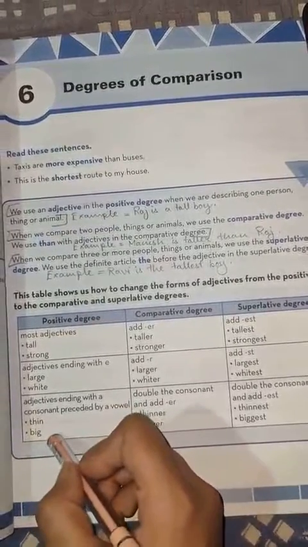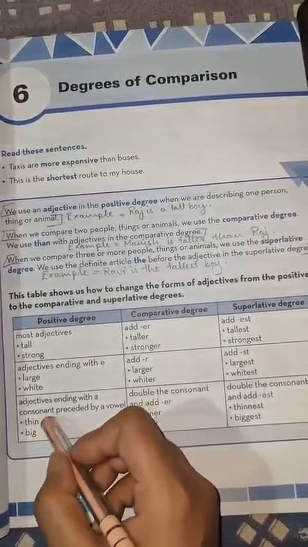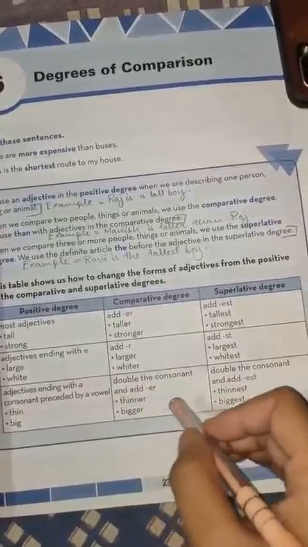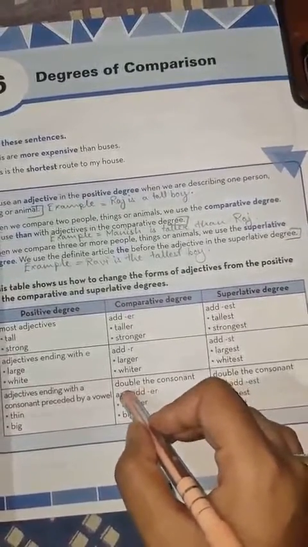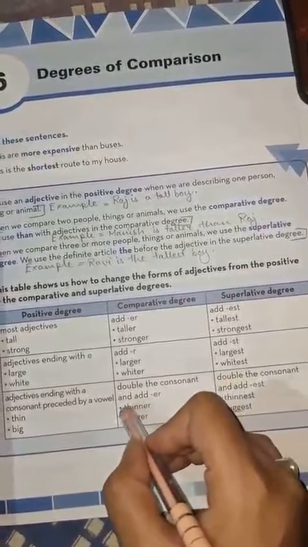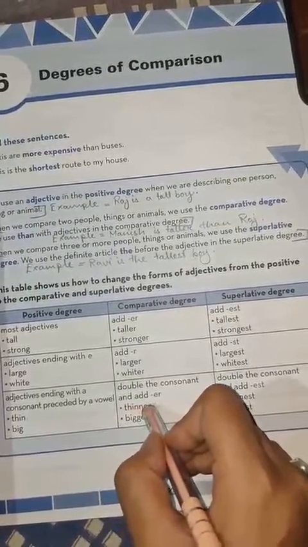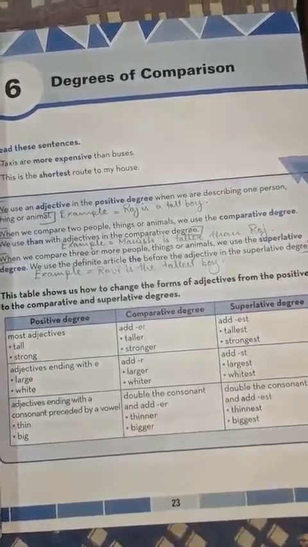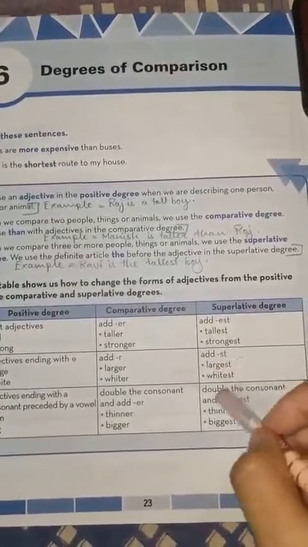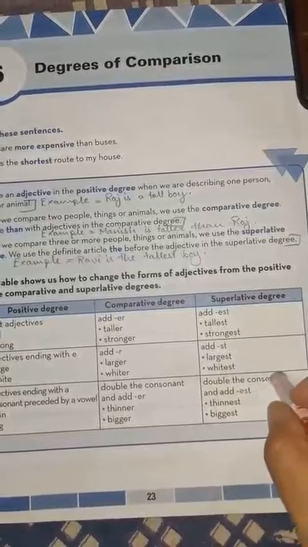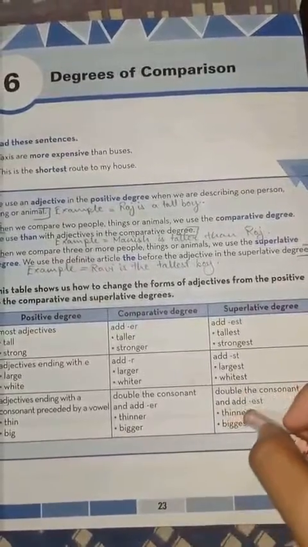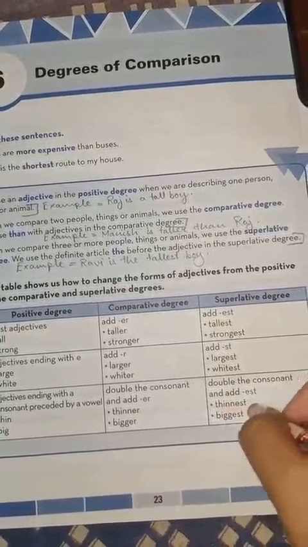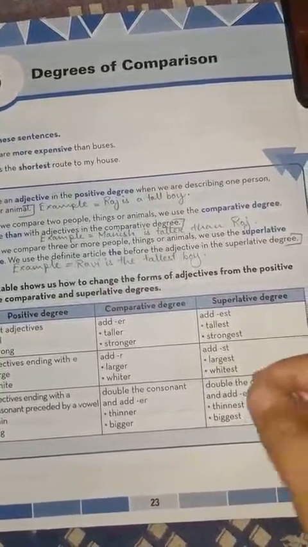With these kinds of words, whenever we make the comparative form, we always double the consonant and then add er, like thinner, bigger. In the same way, whenever we make the superlative degree of these kinds of words, we always double the consonant and then add est: thinnest, biggest.